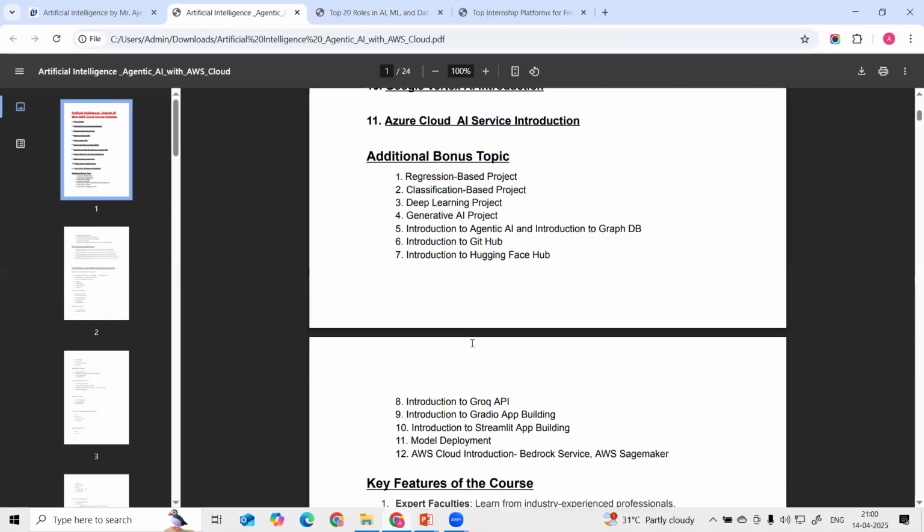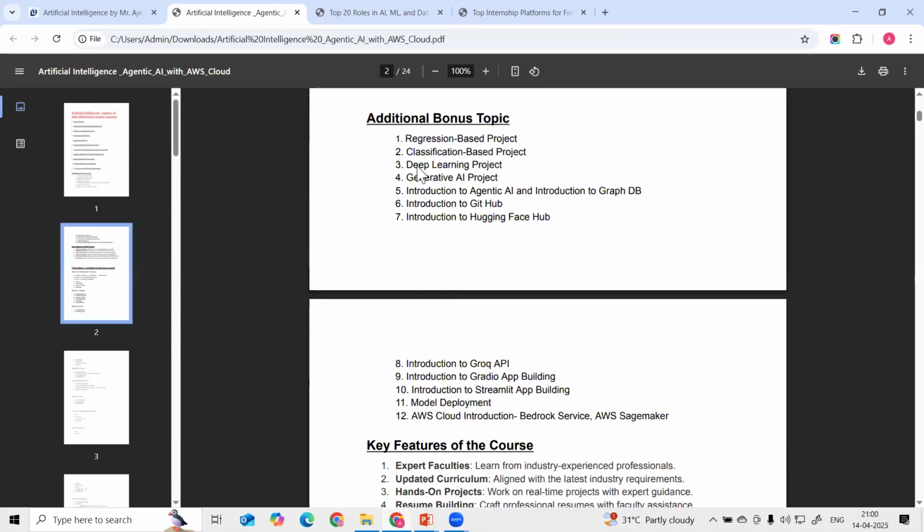Additional topics we are going to see: we are going to build a regression based project, classification based project, a deep learning project, and a generative AI project. Agentic AI, GitHub: I will be introducing GitHub for the new learners, so they learn how to utilize GitHub to maintain the source code. Then we can deploy our model in the Hugging Face Hub. Then we are going to see the Groq API, OpenAI, and Gemini API.